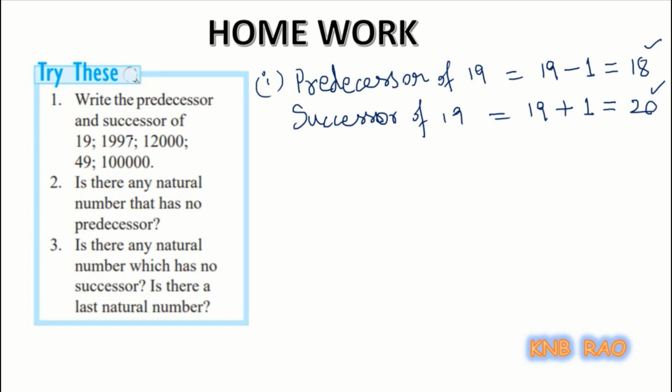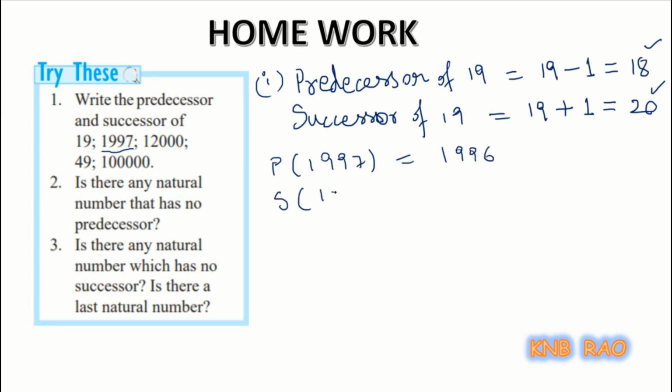What is the predecessor of 1997? It is 1996. So predecessor of 1997 is 1996.